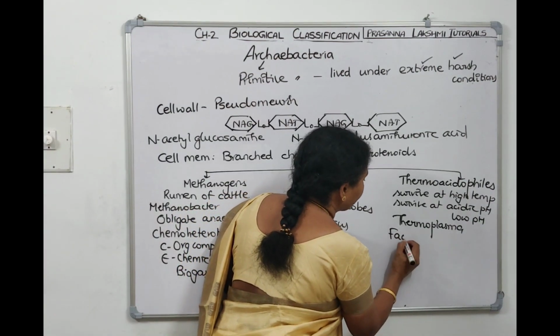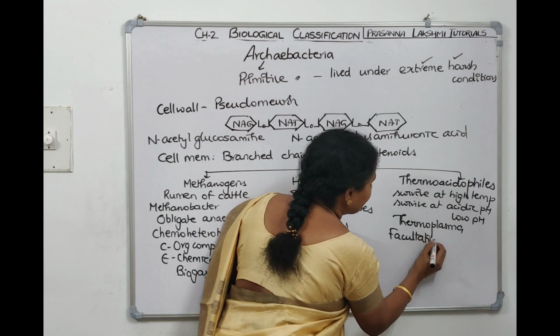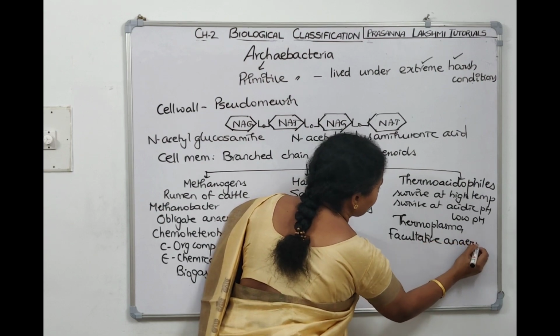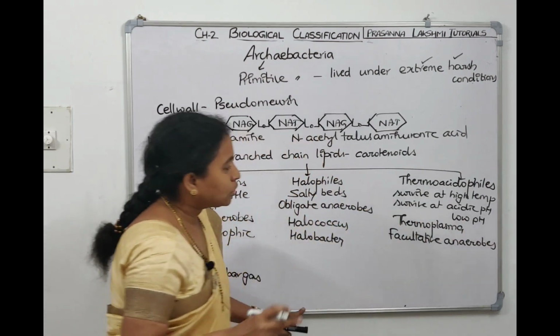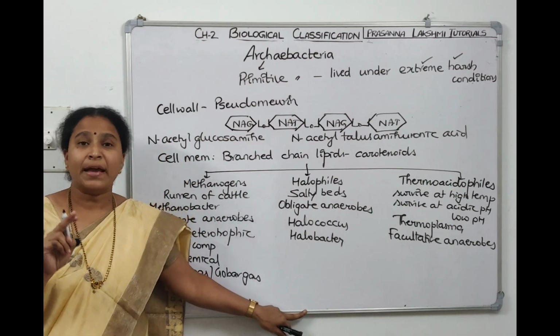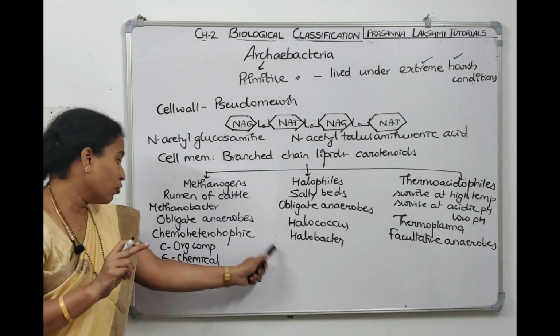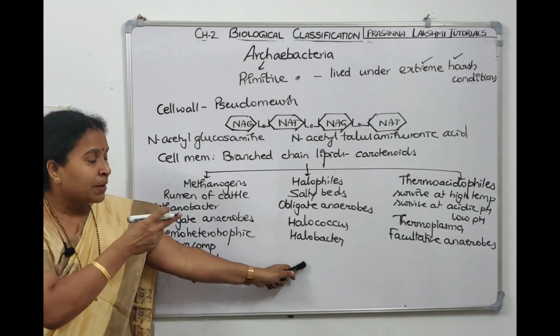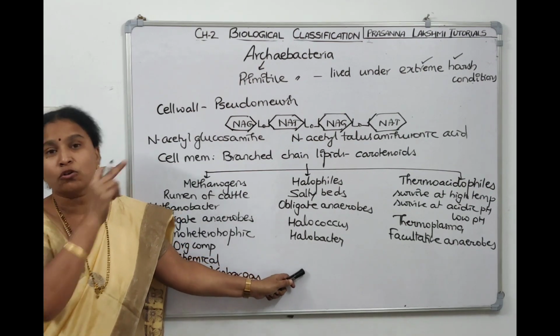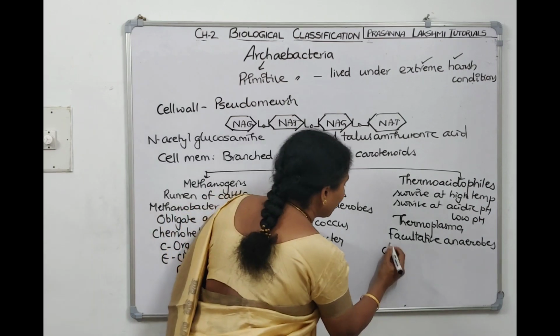Thermoacidophiles are facultative anaerobes. And which mode of nutrition do they show? The first two show chemoheterotrophic mode of nutrition, but thermoacidophiles show chemoautotrophic mode of nutrition.